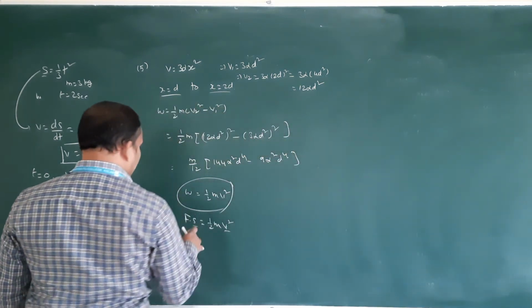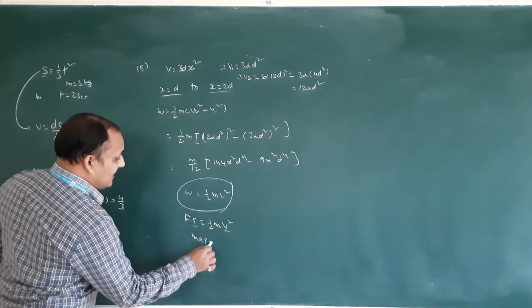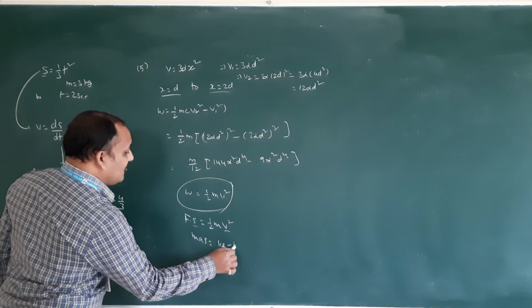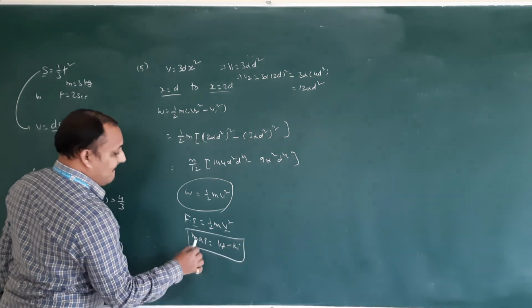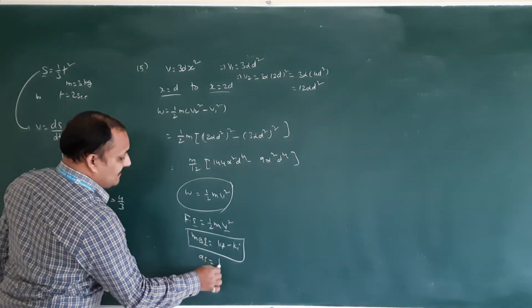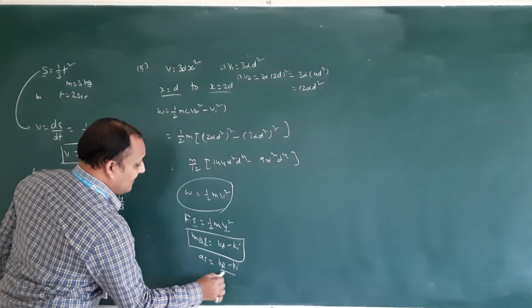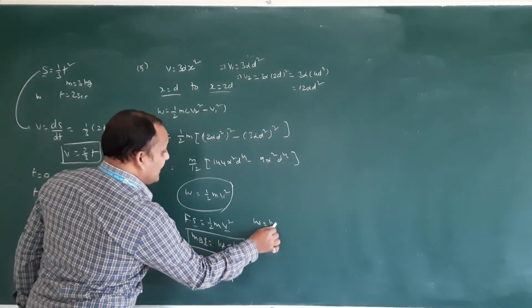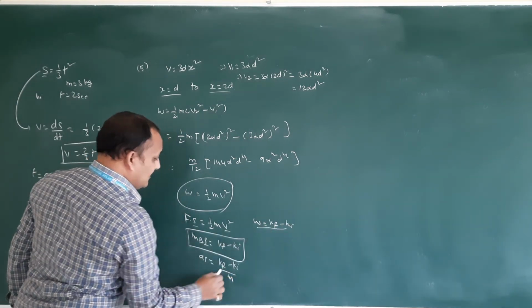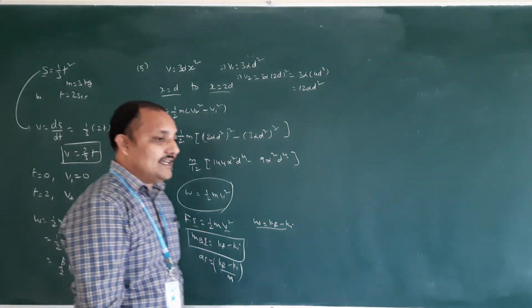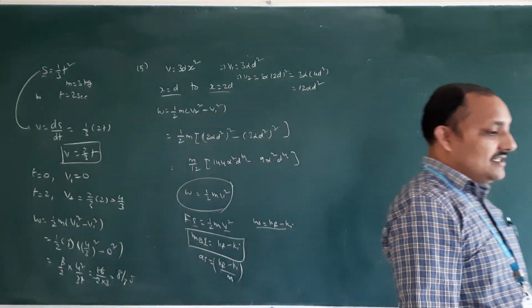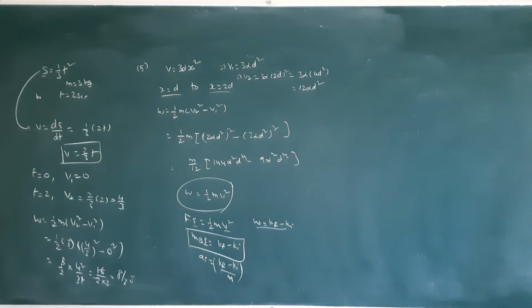How you will get it: m a s is equal to Kf minus Ki. Acceleration times displacement equals Kf minus Ki by mass. By using the work energy theorem, you will get this. Therefore, change in kinetic energy per unit mass, because the acceleration displacement graph gives the product of acceleration and displacement. So change in kinetic energy per unit mass is the correct option. Okay. Next